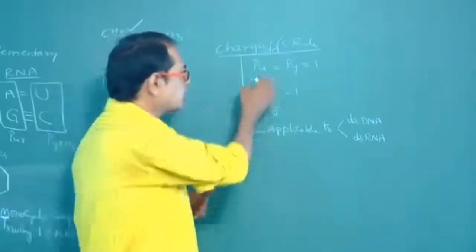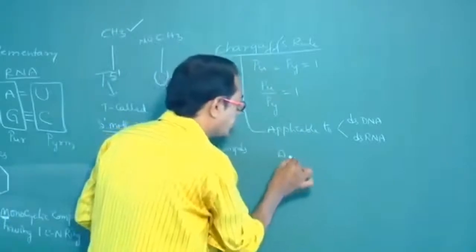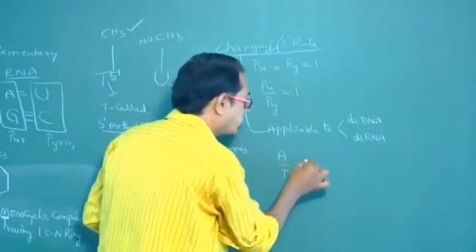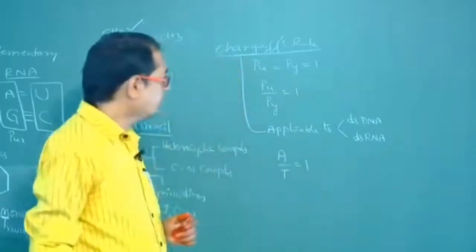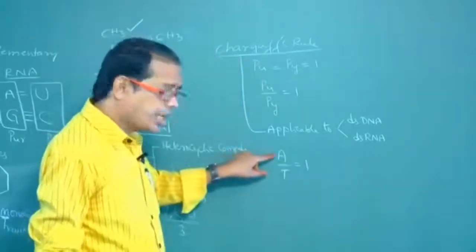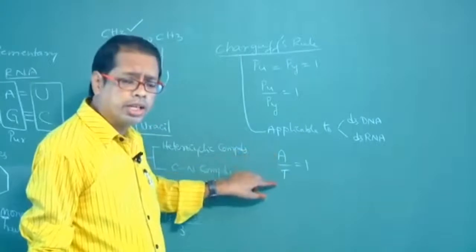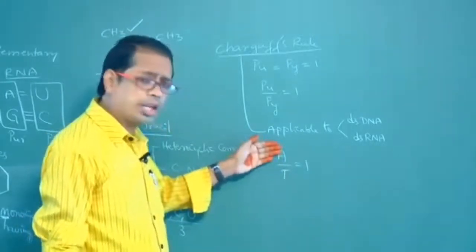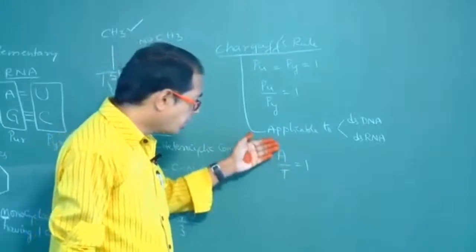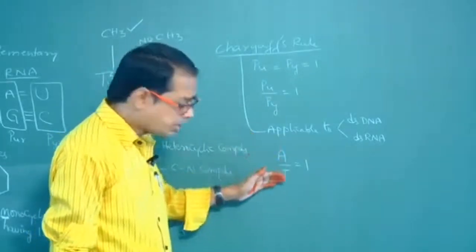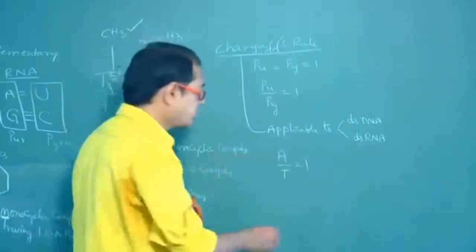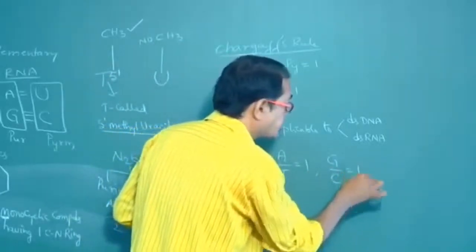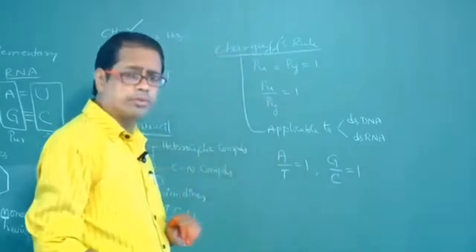Right? Amount of purine, that is A by T, A by T is equal to 1. A is nothing but purine, T is nothing but pyrimidine. So the ratio between the number of purines and pyrimidines is equal to 1. Similarly, G by C is also 1.